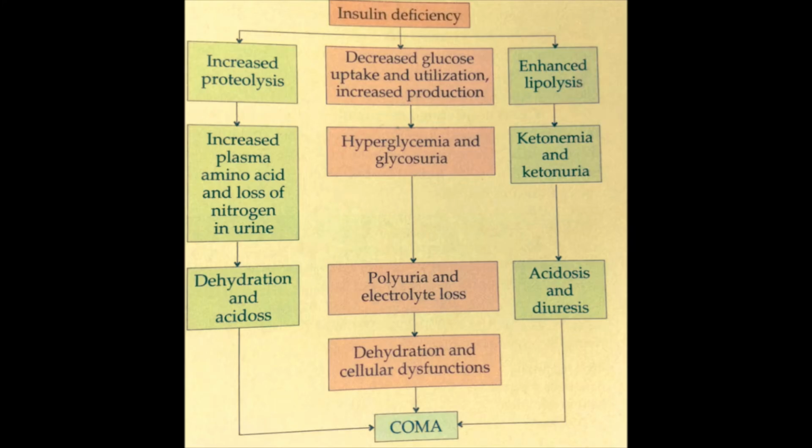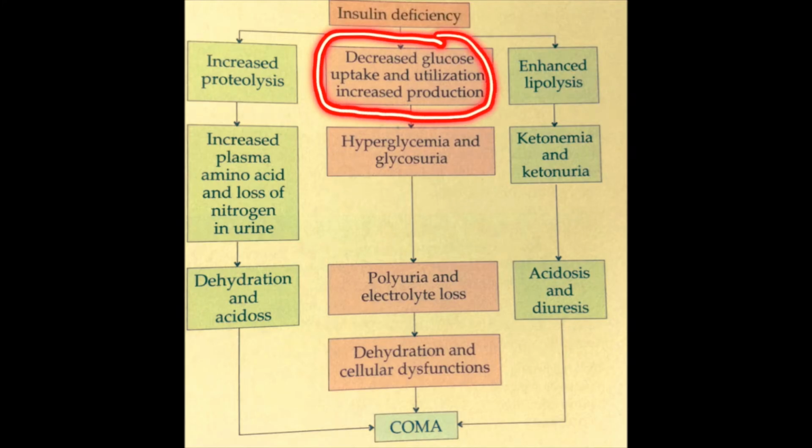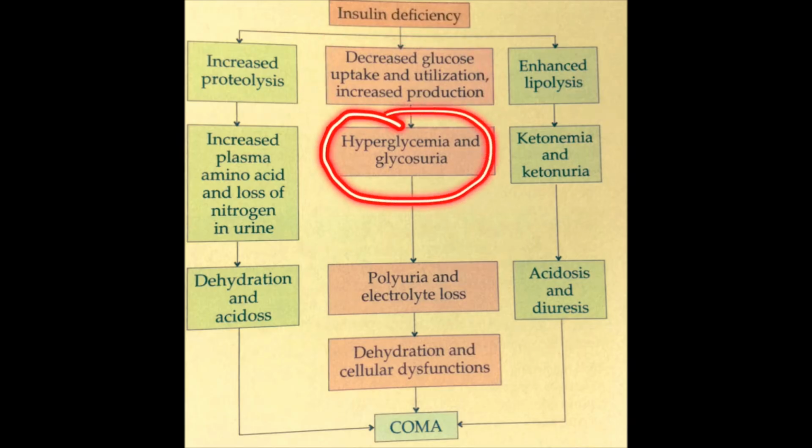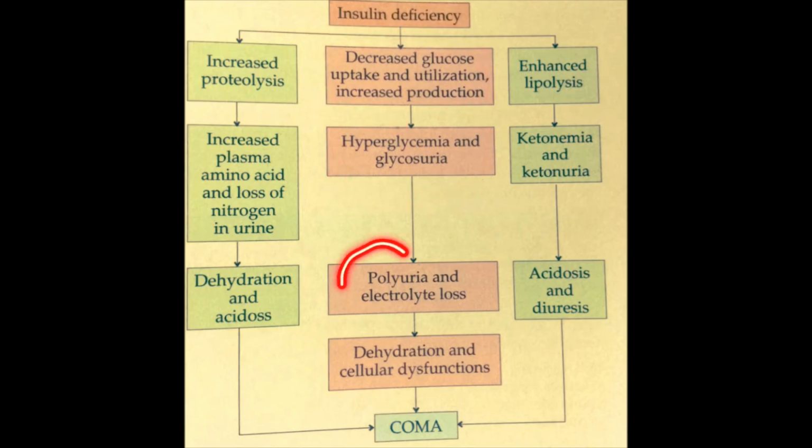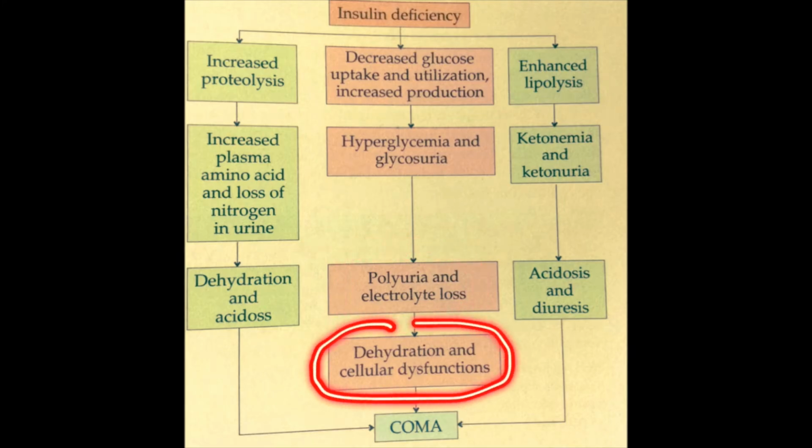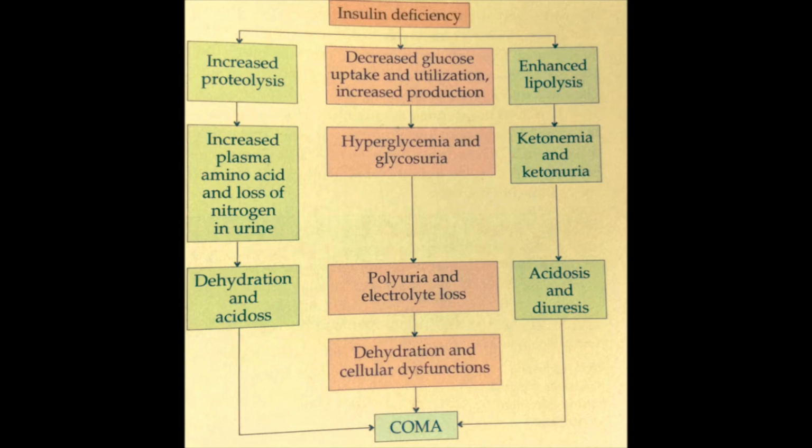If there is increased proteolysis, the increase can result in an increase in plasma amino acids and loss of nitrogen in the urine. This can result in dehydration and acidosis, and the dehydration and acidosis can lead to coma. The second possible way is decreased glucose uptake and utilization and increased production. It leads to hyperglycemia and glycosuria, which can lead to the symptom polyuria and even the loss of electrolytes. This can lead to dehydration and also dysfunction of the cells. Cellular dysfunction can occur, which can lead to coma.